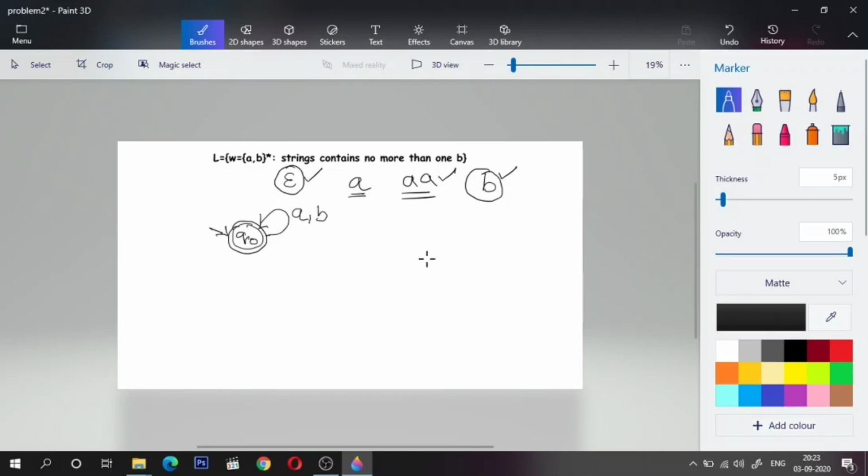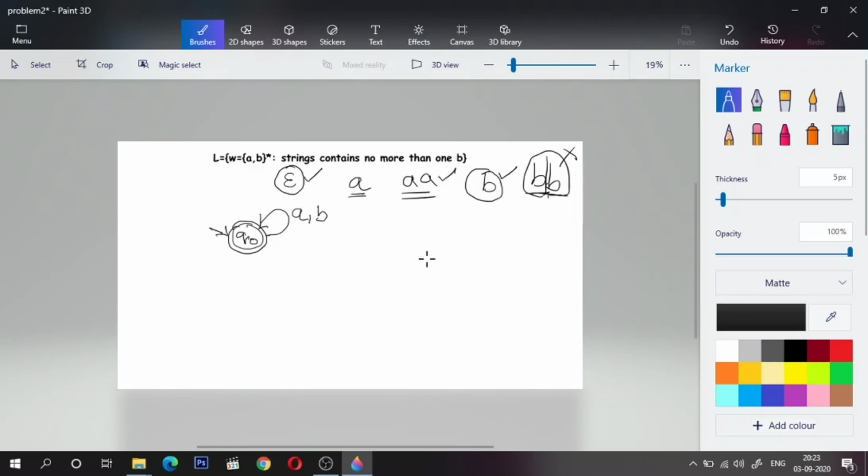So Q naught upon B, yes, I'll remain in Q naught, which is accepted. That is totally fine. But what if I encounter two Bs? For the first B, I'll remain in Q naught. Now I'm in Q naught and I'll encounter one more B. So I will again have a self loop and remain in Q naught, right? But this is a string that is invalid according to the definition of the language.